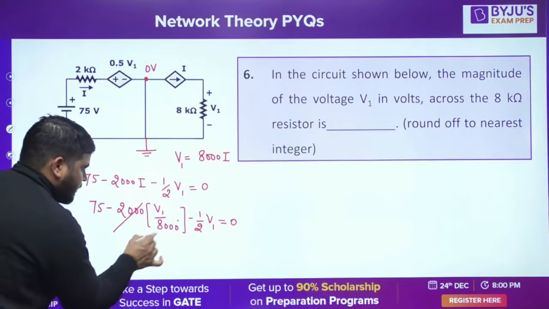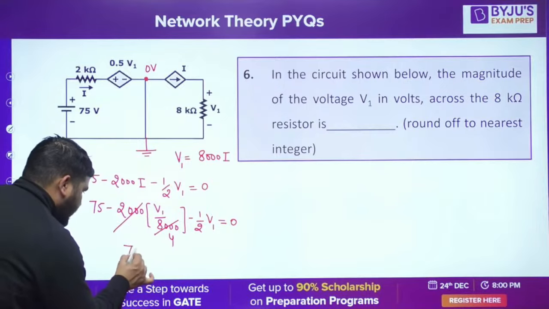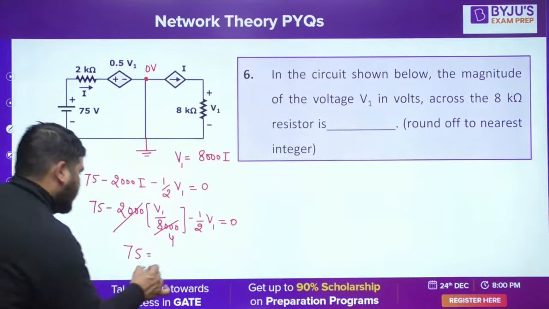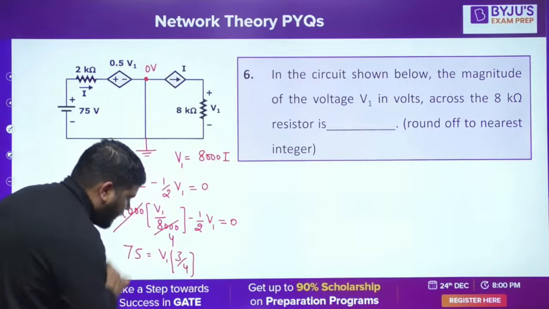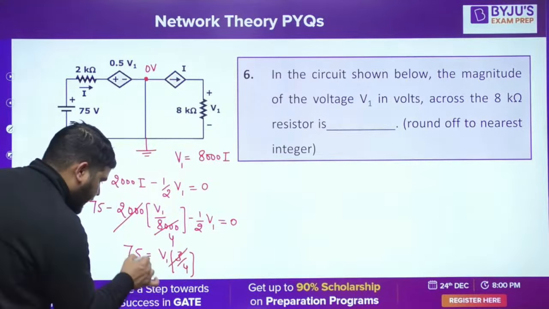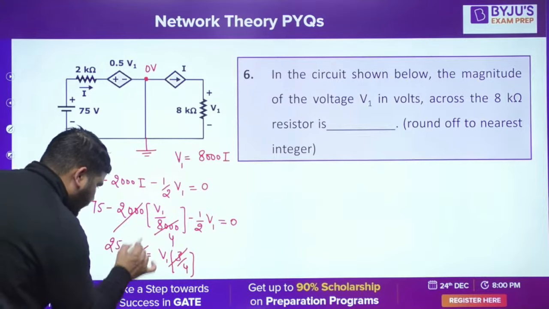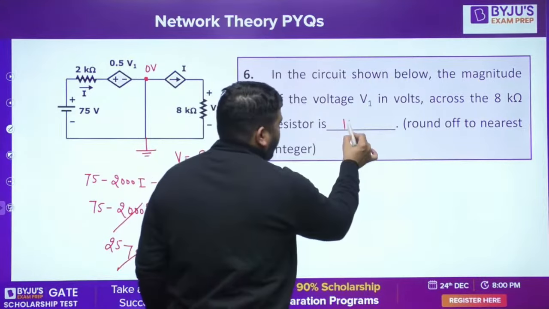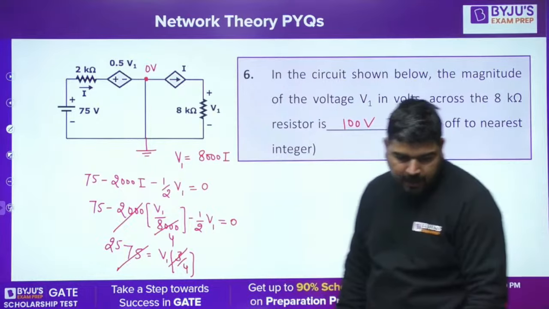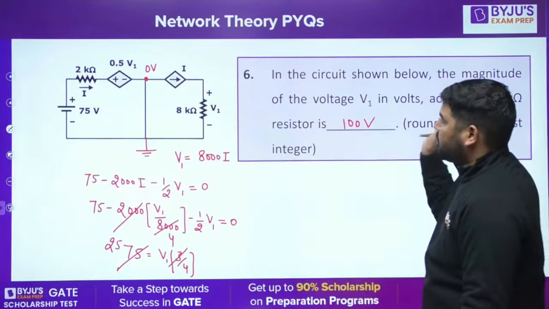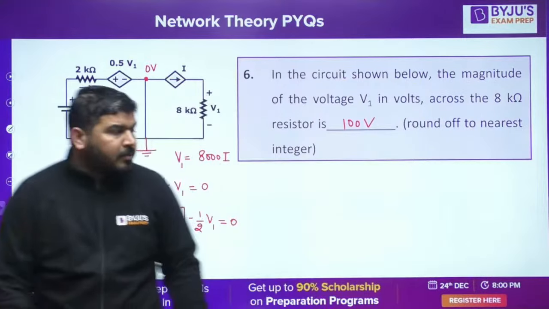So this is cancelled with 4. So you will get 75 is equal to, what is the coefficient of V1? 3 by 4. Is it fine? So this is cancelled with 25. So you'll get V1 as 100 volt. Okay, so this was an easy question. Anyway, we need to apply the KVL. It was a very simple question. Let's come to the next question.